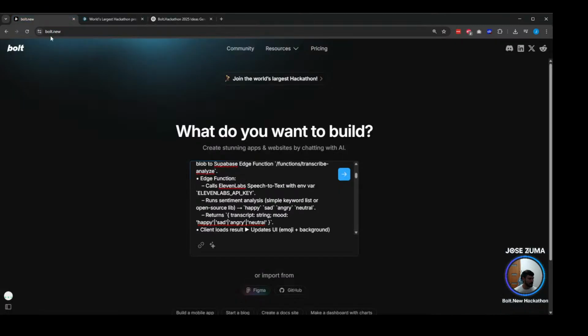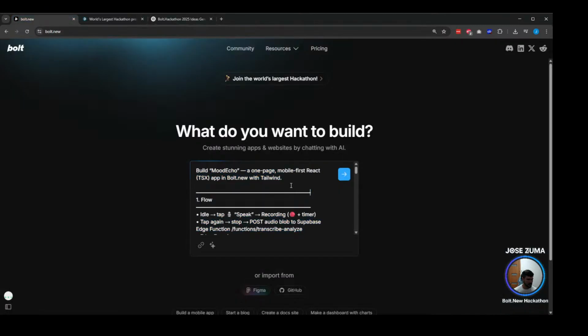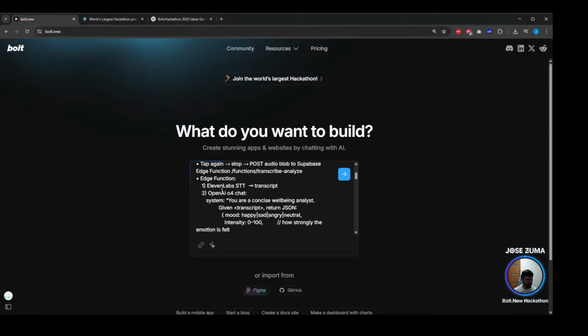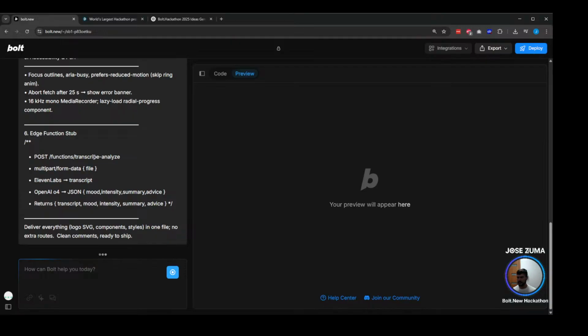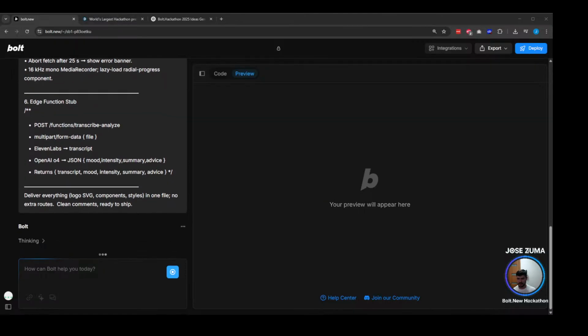So now what we will do, we will go back to Bolt. We will paste this. We check we pasted the right content. Yes, we have OpenAI. Let's run this. This is going to take some time, by the way. So meanwhile, I will be preparing the API keys for this. Very, very important, guys, to have all these API keys on hand.